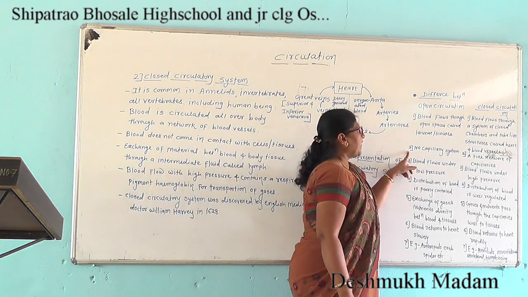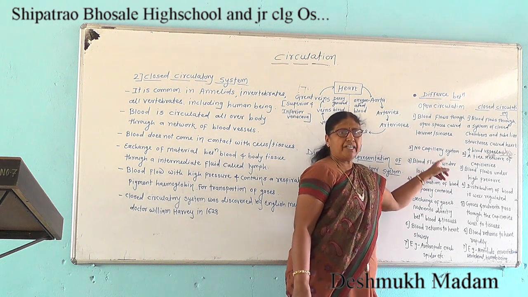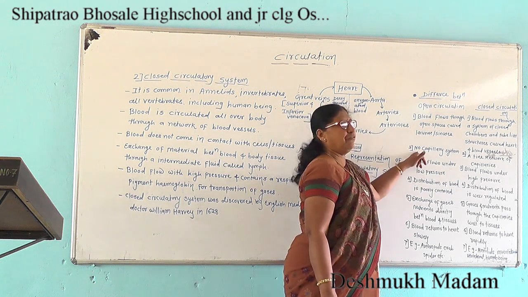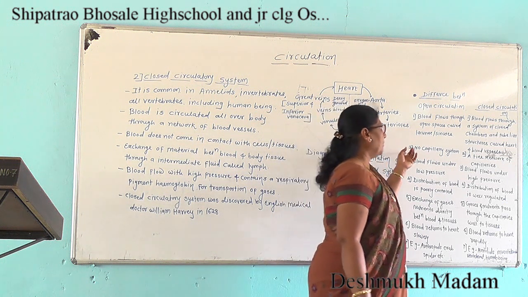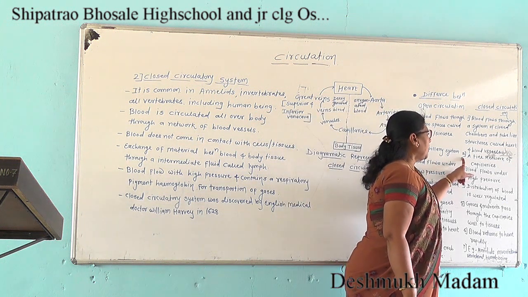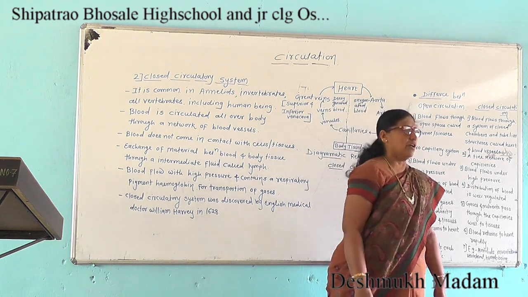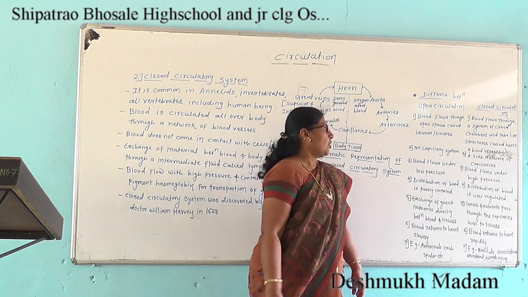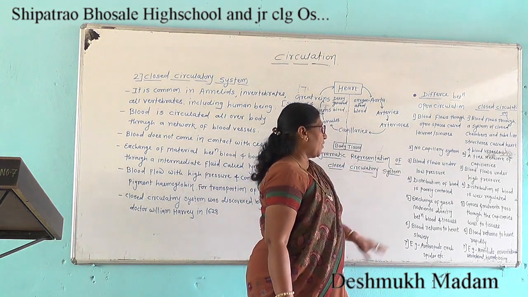The second difference is that in the open circulation there is no capillary system. Blood only flows in the cavities. In the closed circulation, there is a fine network of capillaries which carry blood throughout the body.